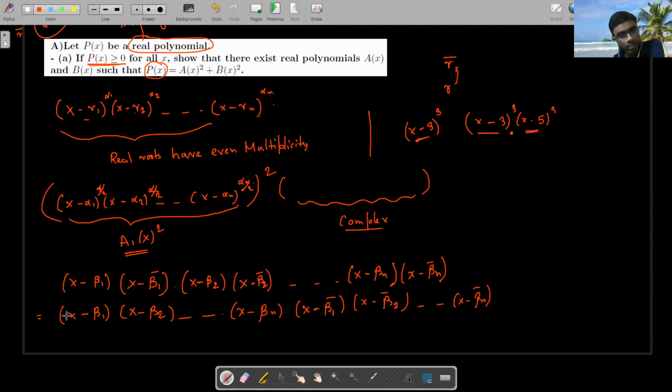Now see that suppose this polynomial, every beta is actually of the form some a plus ib format, right? A plus ib format.